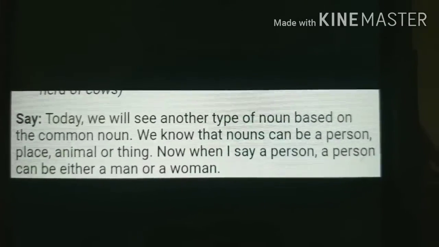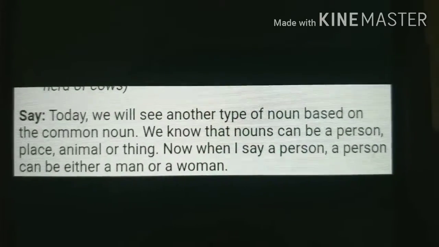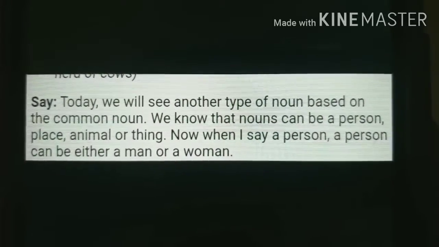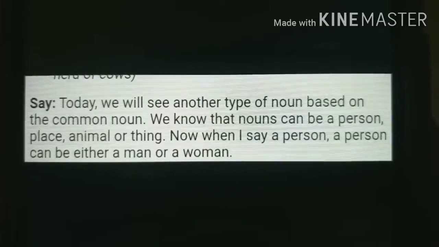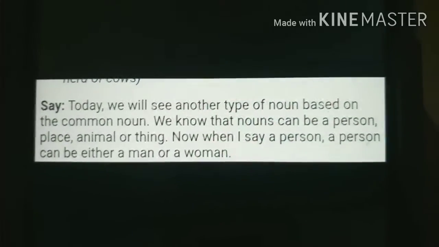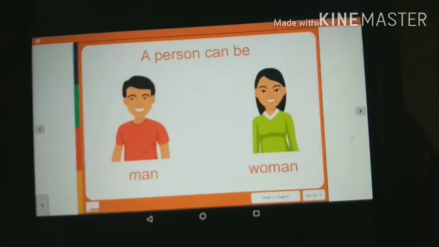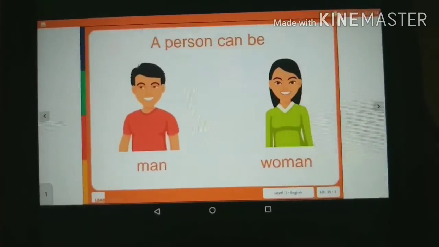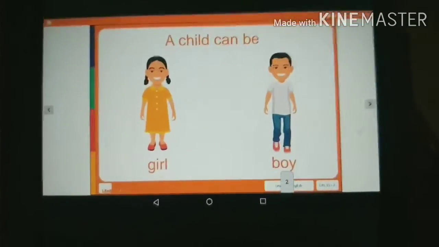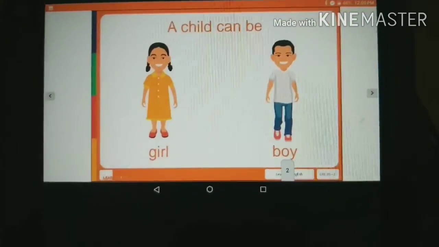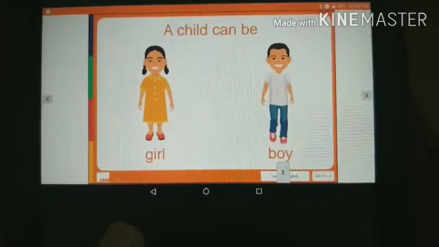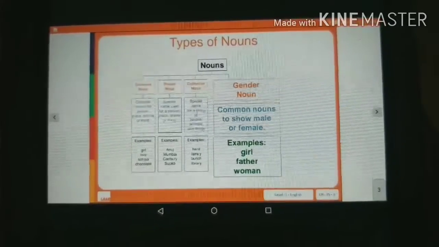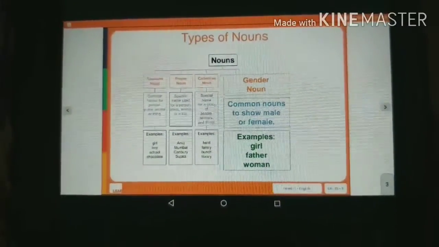Okay students, now we are going to proceed with another type of noun based on common nouns. We know that nouns can be a person, place, animal or thing. But now when I say a person, a person can be either a man or a woman. As I already told you, a person can be a man or woman. There are two genders of a person. Similarly, a child can be a girl or boy. There are two genders, that is a girl and a boy. So a gender noun is a common noun that shows male or female.